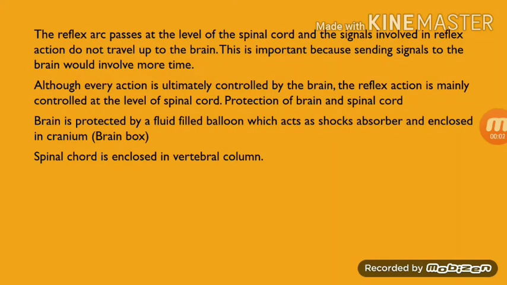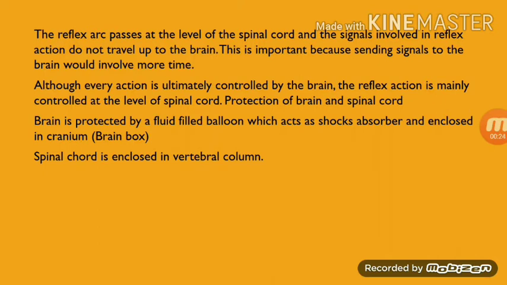The reflex arc passes at the level of the spinal cord, and the signals involved in reflex action do not travel up to the brain. The signal which comes to the effector is directly from your spinal cord, not from your brain.